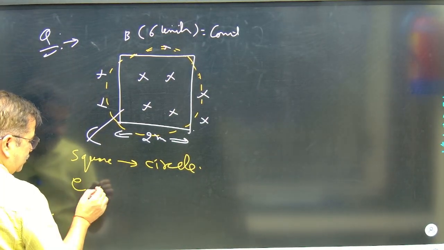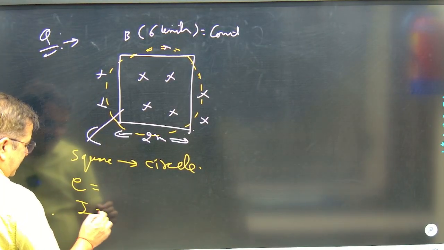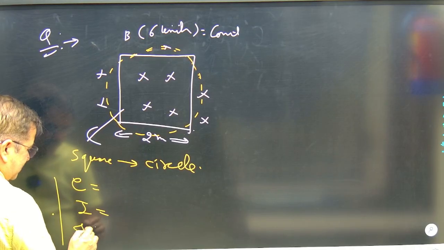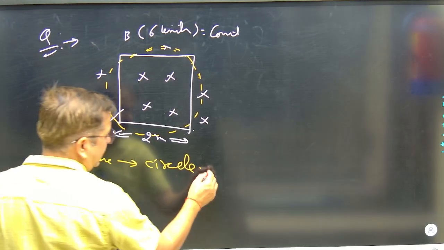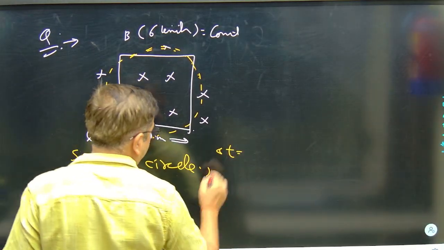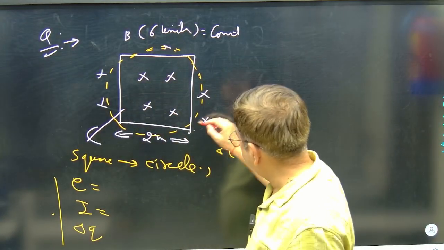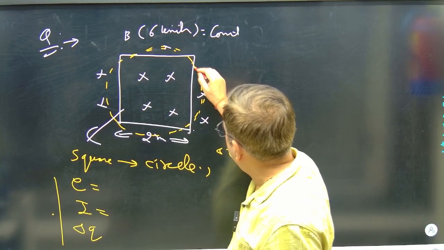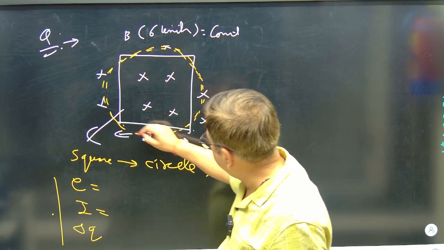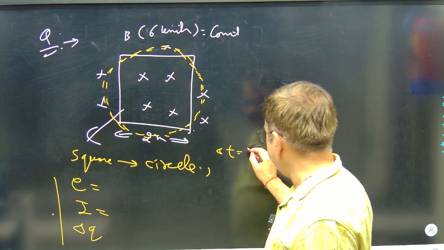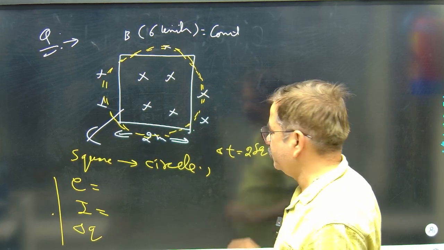What could be the induced EMF? What could be the current? And the amount of charge flow we can also see, if the time interval is mentioned. Some time it is taking, and say, retaining the circular loop shape, the time interval is 2 seconds. Let us assume that.